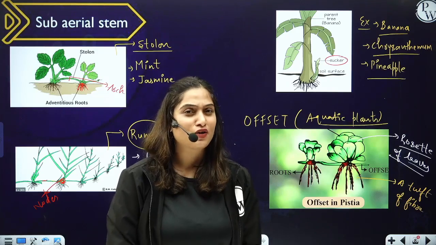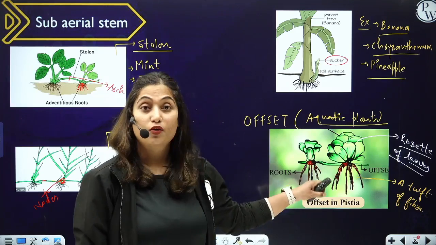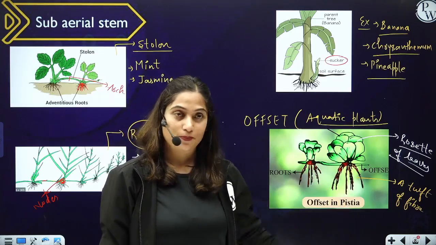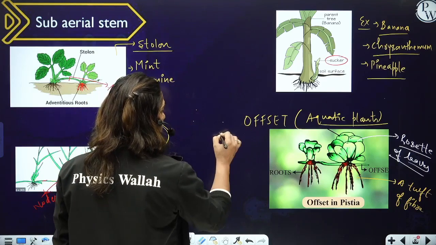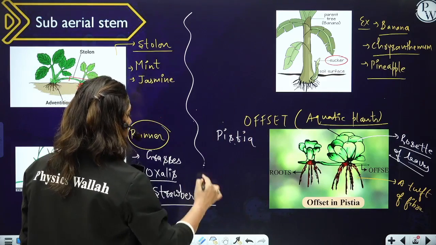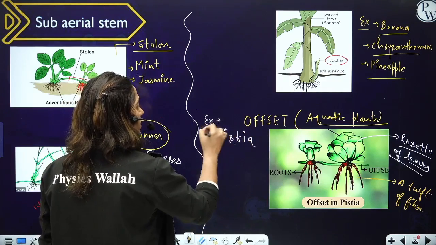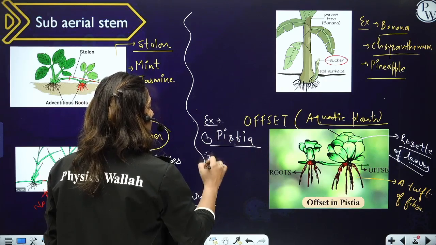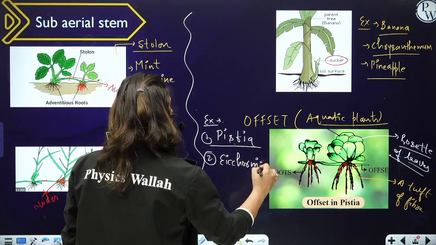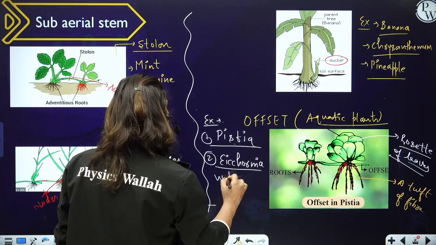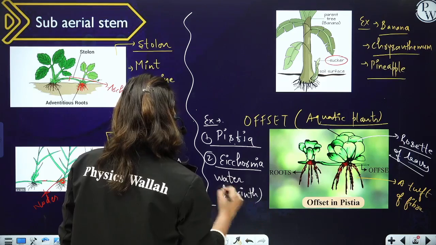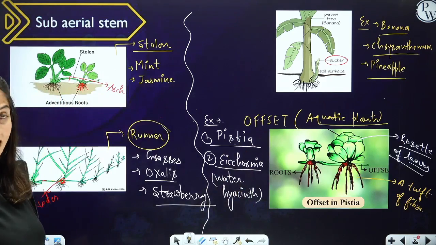And this is found in the case of aquatic plants. And with the help of offset, the aquatic plants vegetatively propagate. The very classic example of this is Pistia. The example of offset is Pistia, and the second example is Eichhornia. Eichhornia is also called water hyacinth, right?